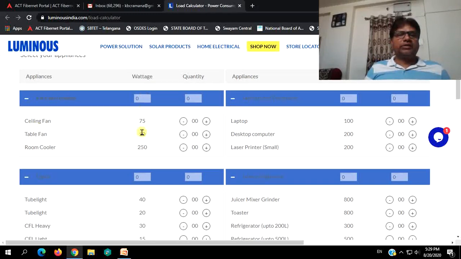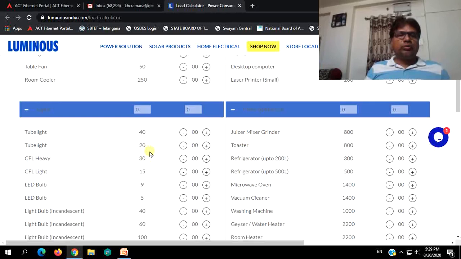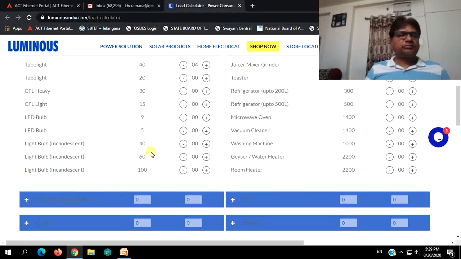Ceiling fan of 75 watts. Just think that you will be running at least 2 ceiling fans. Laptops, just think that one laptop you have, one desktop computer you have. Okay, increase. So 3 ceiling fans, it is 225 watts totally. 2 laptops, 300 watts total. Tube lights, think that you will be running at least 4 tube lights, 40 watts, so 160 watts.